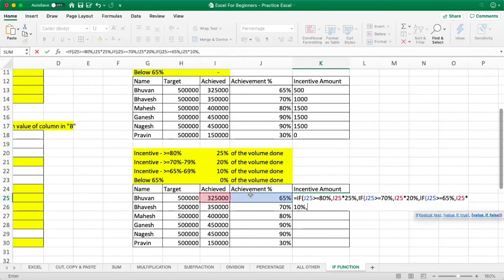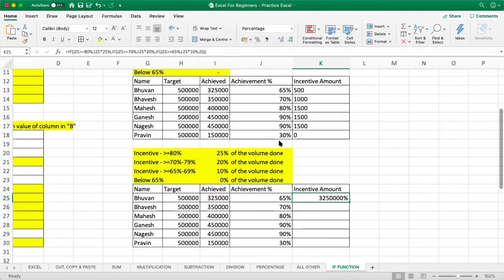If neither of the logical tests is true, just give him 0 rupees, and make sure you close all the if conditions. I have opened 3 if conditions, so I will close 3 circle brackets and press OK. I just change the format of this. I've changed the format of the cell because it was in percentage. I've just clicked on this comma sign, which changed the format of the cells to a numeric value.